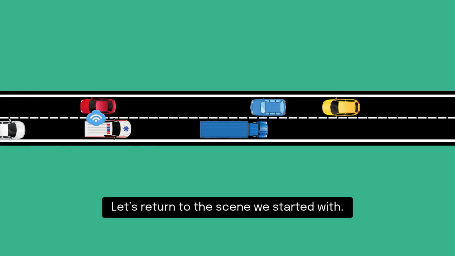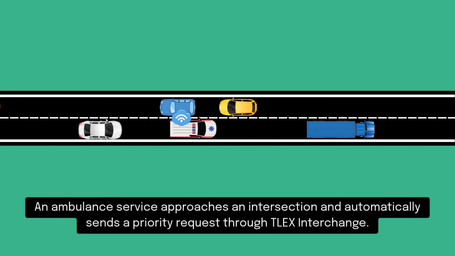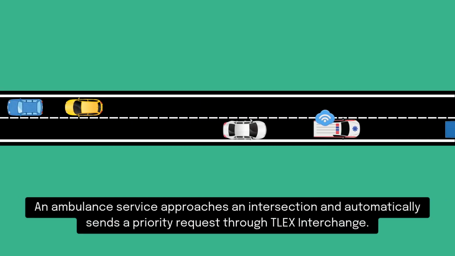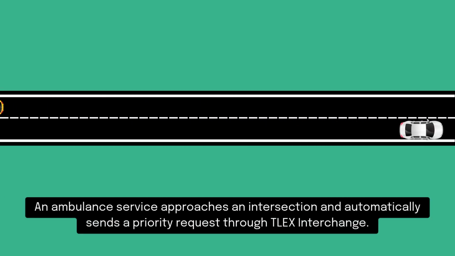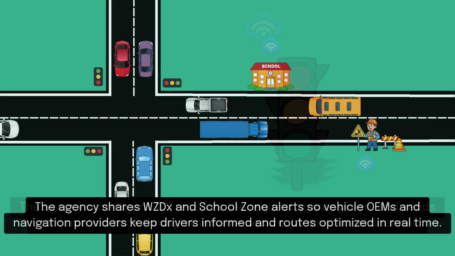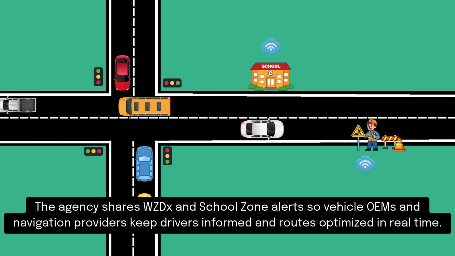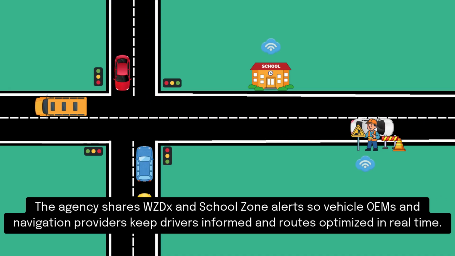Let's return to the scene we started with. An ambulance service approaches an intersection and automatically sends a priority request through TLEX Interchange. The agency's intelligent traffic light controller receives the request, grants a green phase, and sends confirmation back through the same secure, bidirectional channel. Meanwhile, the agency continues to share work zone and school zone alerts so vehicle OEMs and navigation providers can keep drivers informed and routes optimized in real time.